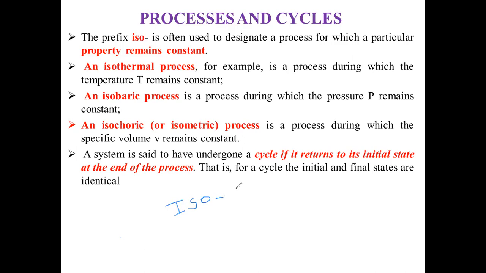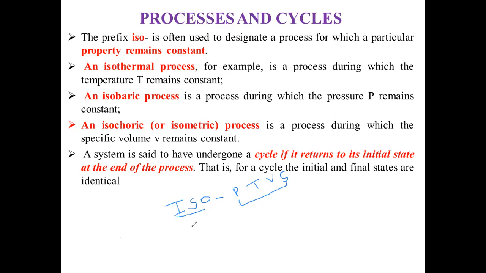Iso is often used to designate a process for which a particular property remains constant. Let us suppose pressure, temperature, and volume, also entropy. These are the properties of the system, friend. Iso means these properties remain constant.